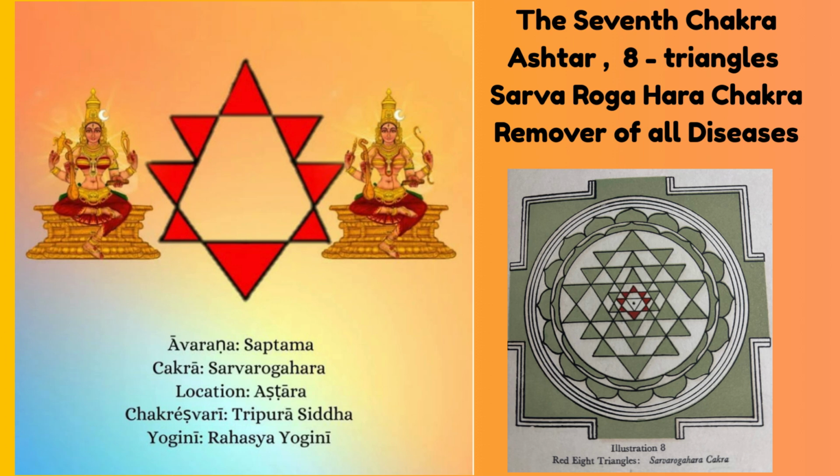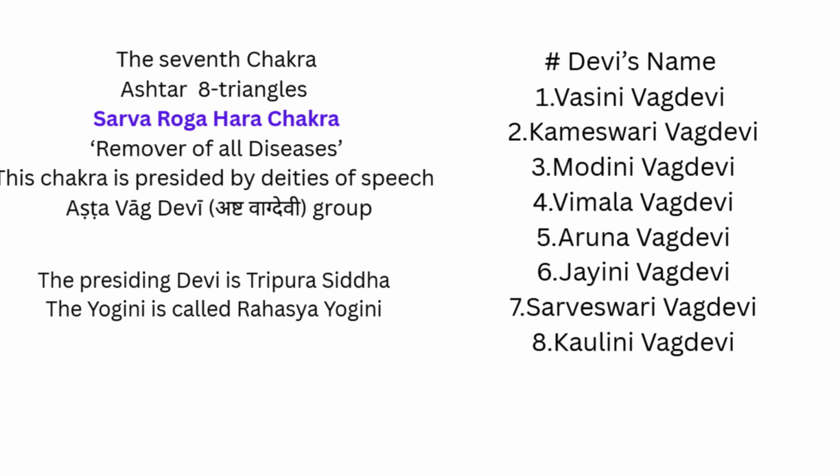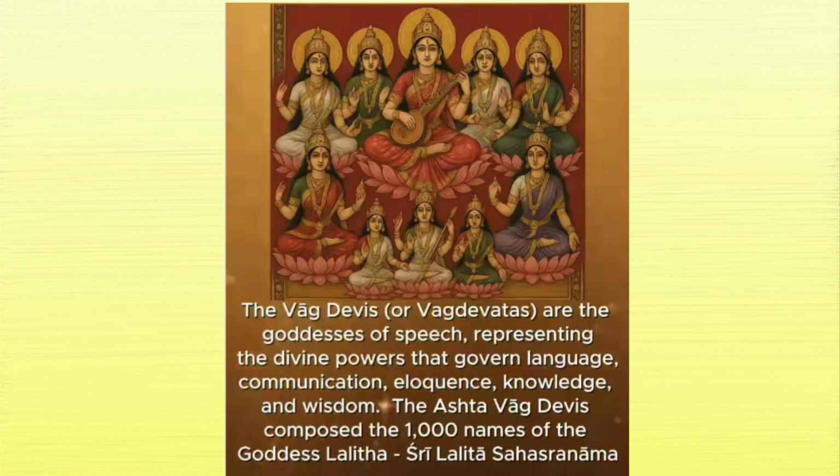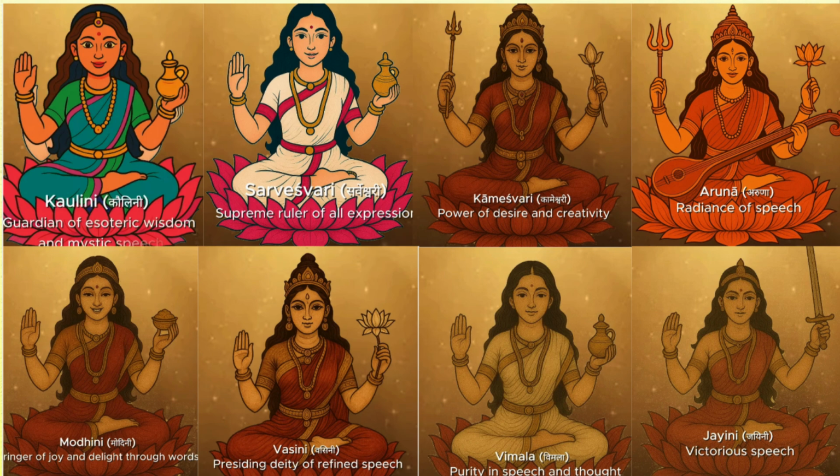The seventh chakra is called Sarva Rog Har Chakra, remover of all disease, the Asht Trikon Chakra. This chakra is presided by deities of speech. These goddesses form the Ashtvag Devi group. The names are Vasini, Kameshi, Modini, Vimaleshi, Aruneshi, Jayini, Sarveshi, and Kaulini.